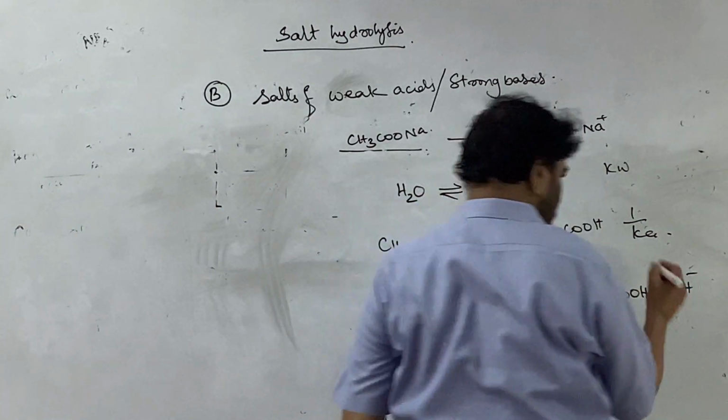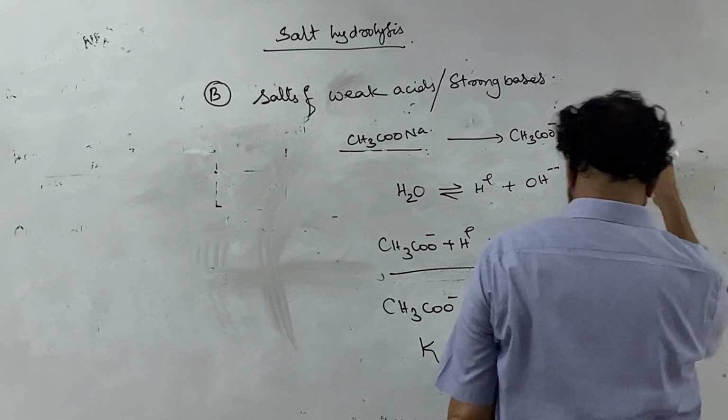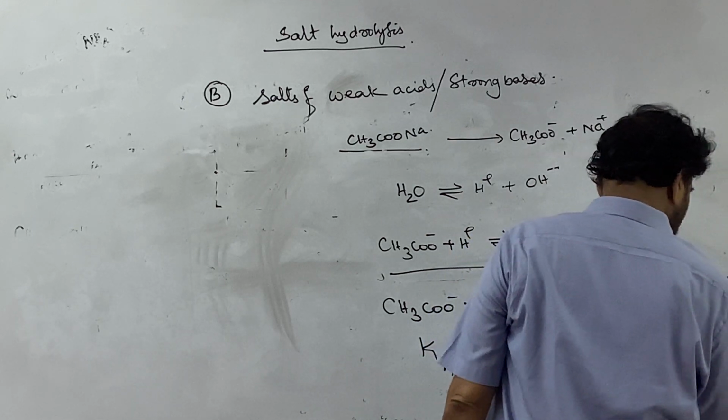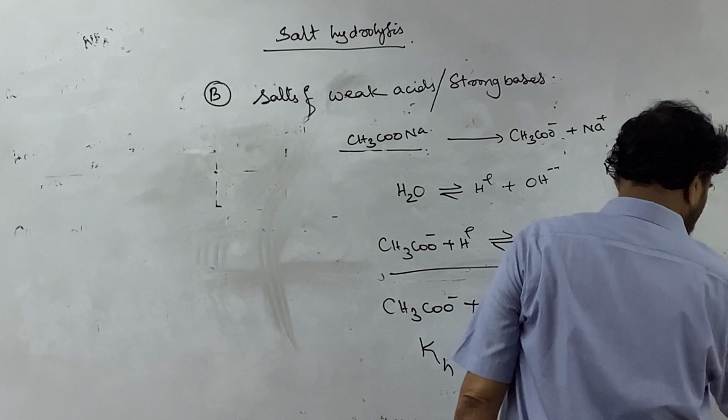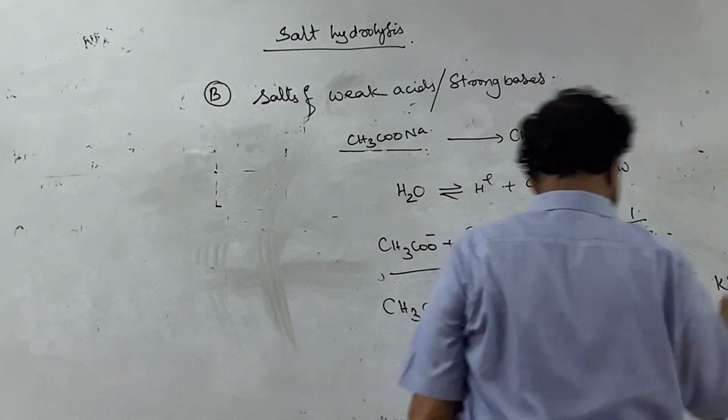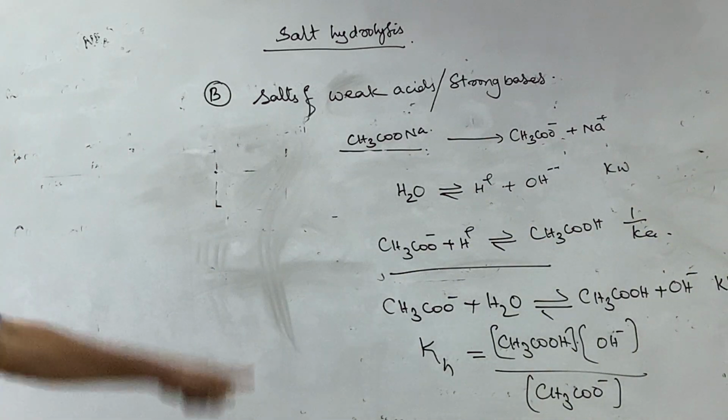If you derive this, the equilibrium constant for this is denoted as Kh, which is equal to Kw divided by Ka. I am deriving it.